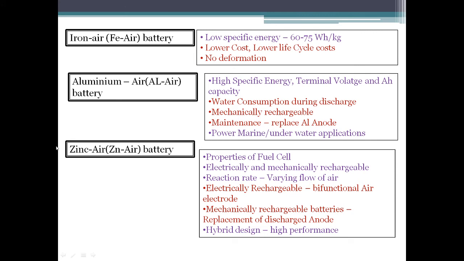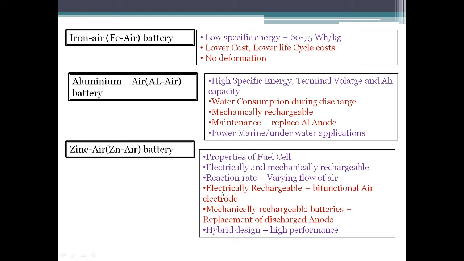The last type of metal air battery is the zinc air battery. It has properties much similar to a fuel cell. It is both electrically and mechanically rechargeable. Now, sometimes we say that electrically rechargeable batteries are more suitable, but mechanically rechargeable batteries, as we have discussed in aluminum battery, also have certain advantages when compared to the electrically rechargeable batteries. And also the reaction rate is controlled by varying the flow of air.